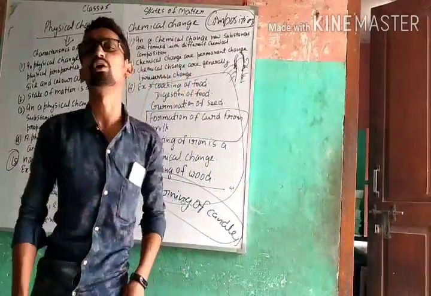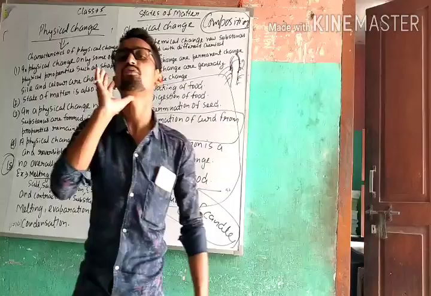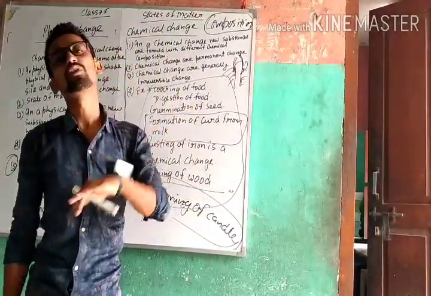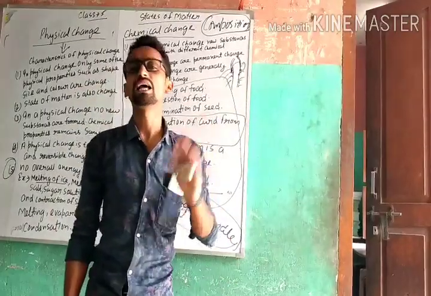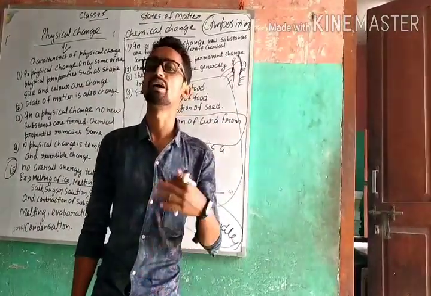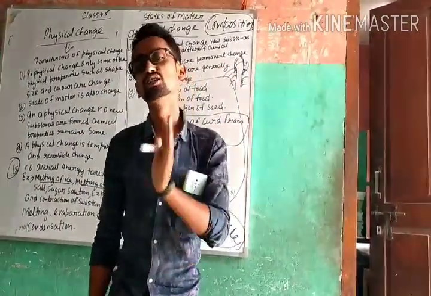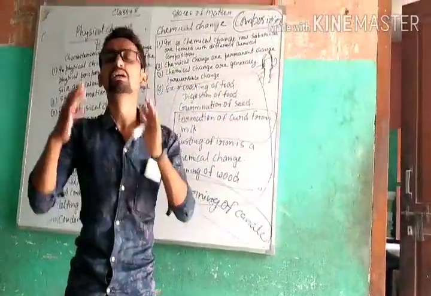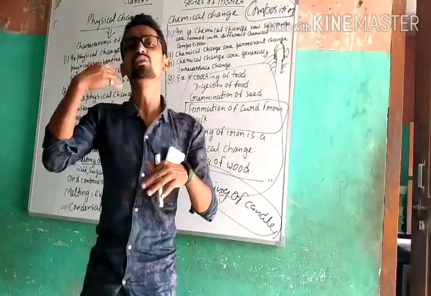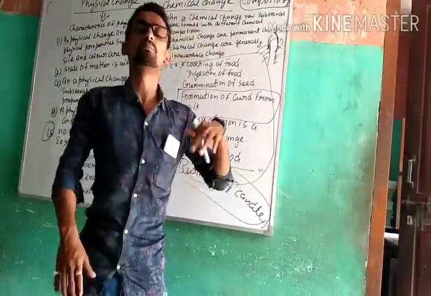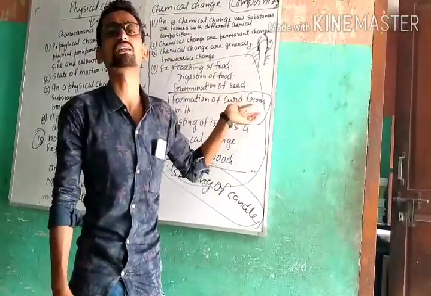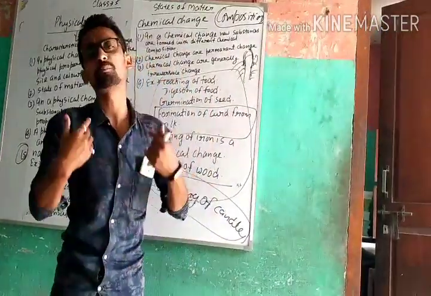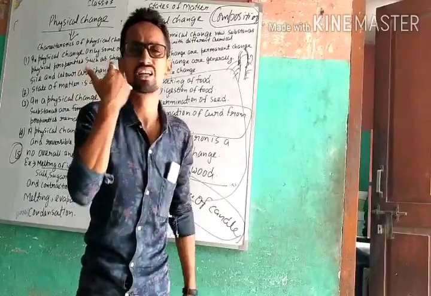So burning of anything is a chemical change, and melting, evaporation, as well as condensation are physical changes because they only affect the state of matter. They only affect the physical properties of matter, but in chemical change it affects the chemical properties of matter. We can never bring it back to the original state.